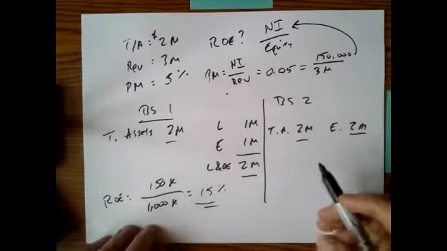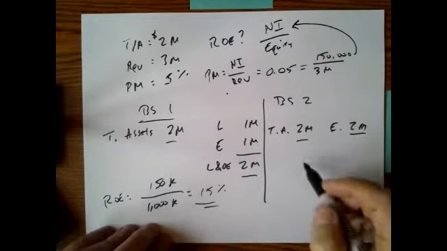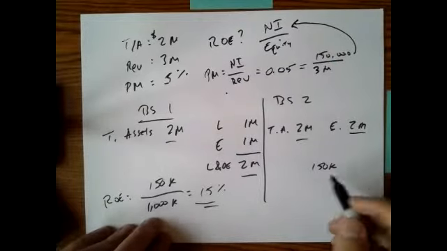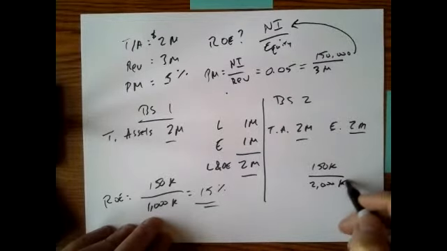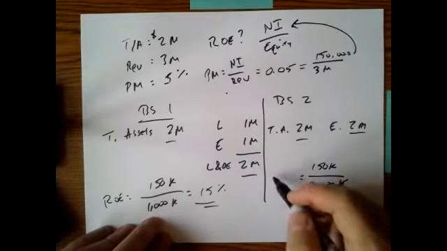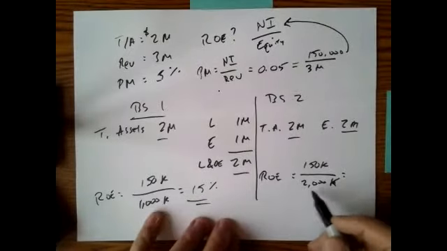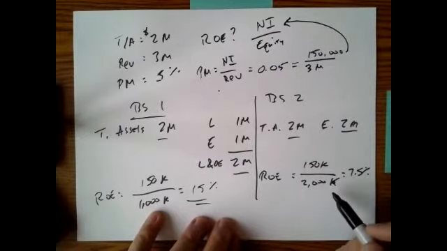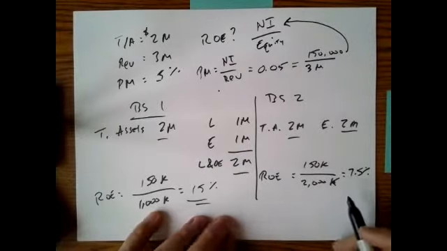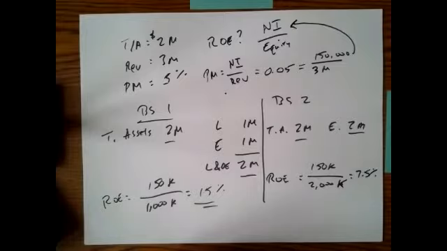If they have all equity financing, they'll still have 150,000 in net income, but now they have 2 million in equity, right? So it's a bigger denominator. So it's going to be 7.5%, right? 150 divided by 2,000 is 7.5%. So one way to drive up your return on equity is to leverage your organization and take out lots of debt.